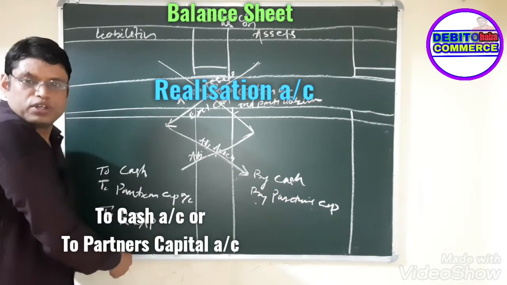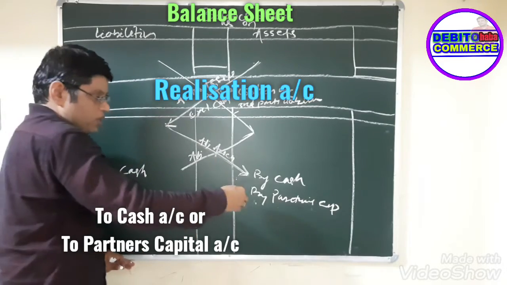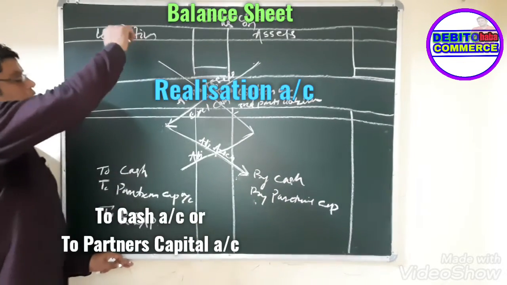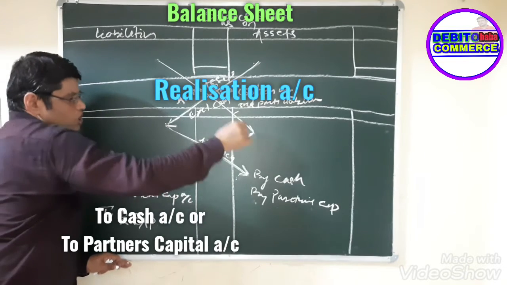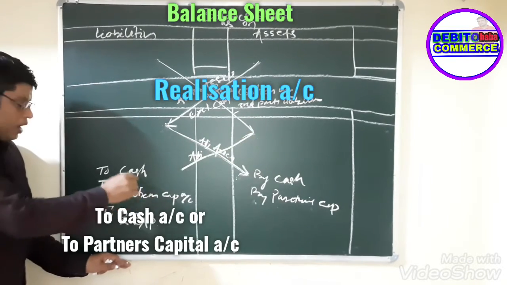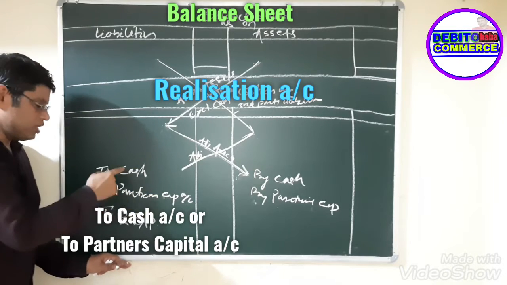Just go through the information and you will get an idea of where what has to be written. Whether I have to write by cash or by partner's capital, right? If liabilities are closed down here and any adjustment related to liabilities is there, then come to this side and write to cash, to partner's capital, only these two lines.